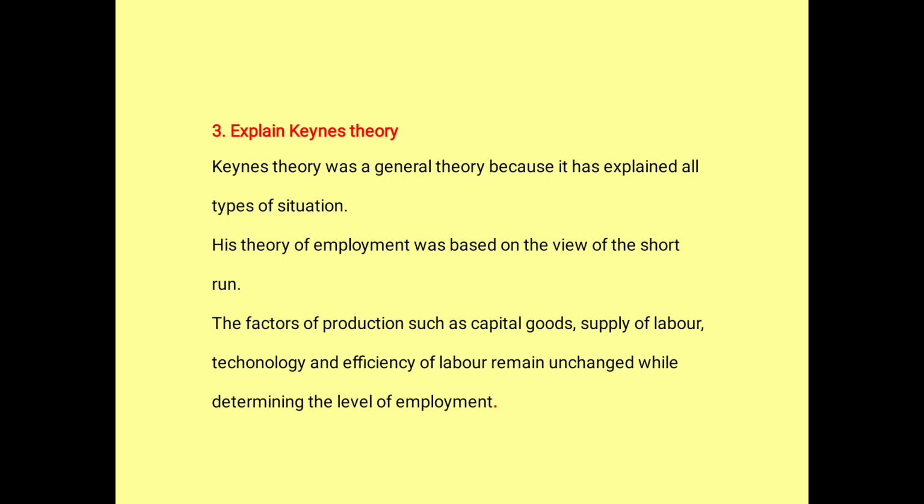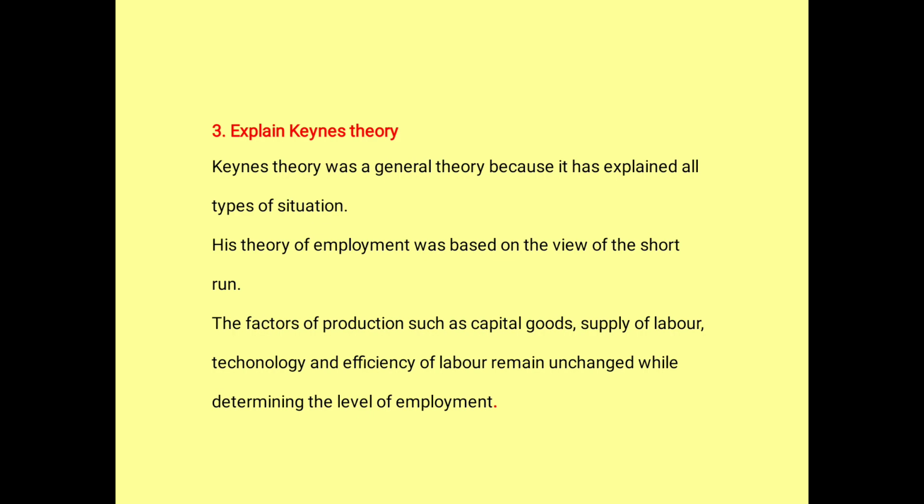Third one: explain Keynes' theory. Keynes' theory was a general theory because it explains all types of situations. Whatever J.B. Say left out, J.M. Keynes has touched almost all those points. His theory says employment was based on the view of the short run.